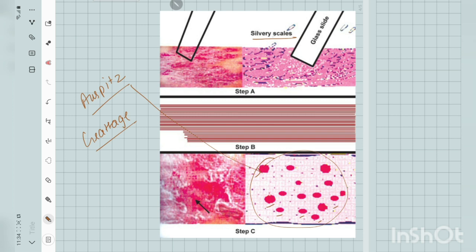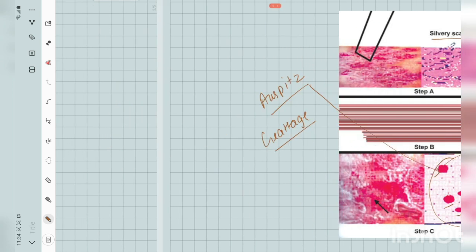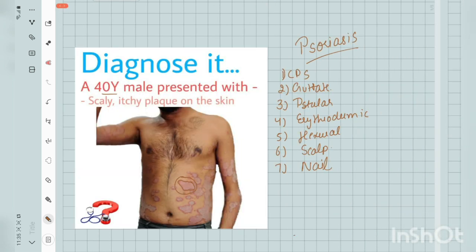There is a grading of psoriasis which is used for its treatment. If it involves less than 10% of body surface area, then it is treated by only topical drugs. To reduce the scaling, we can use emollients and moisturizers. We can also use anti-inflammatory topical preparations like steroids.